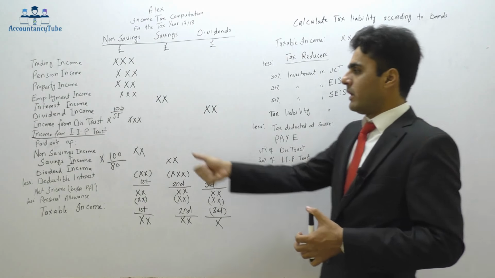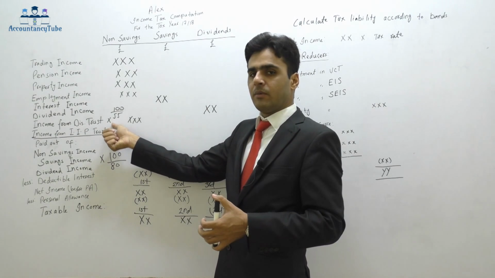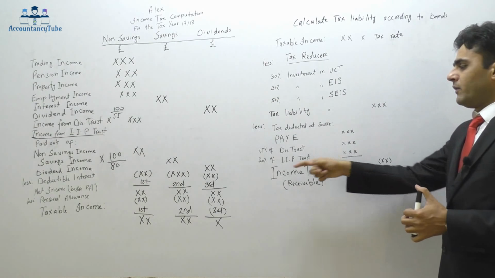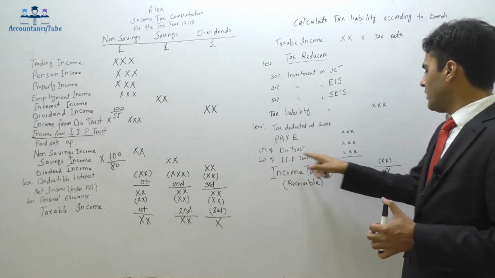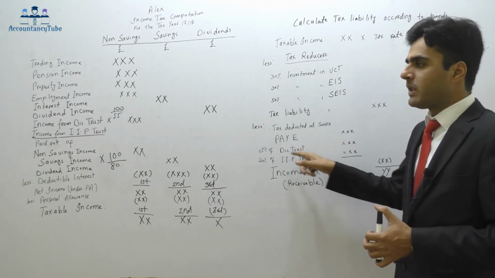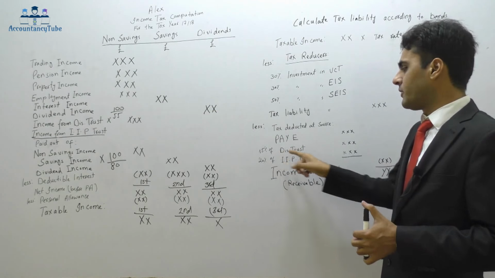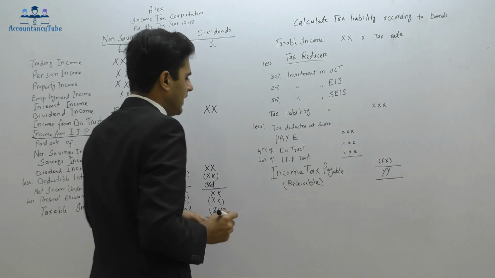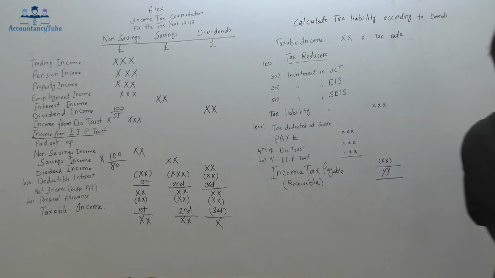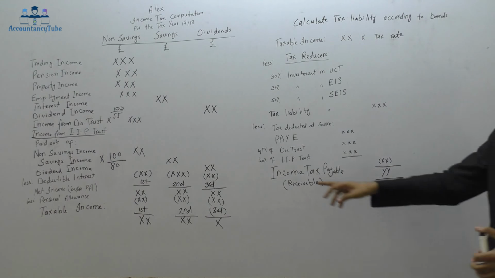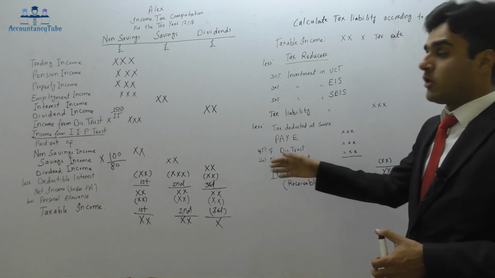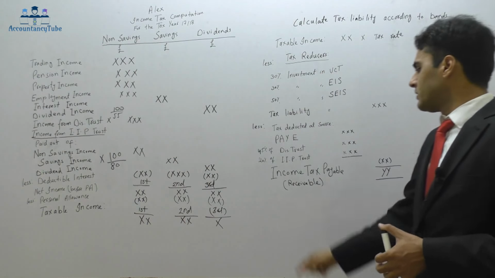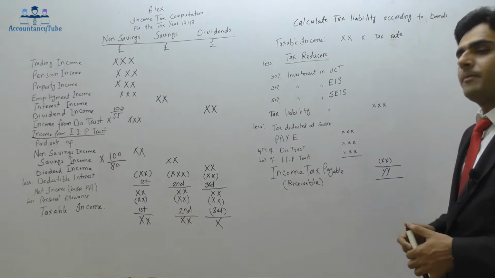All right. So tax was deducted from income from discretionary trust. How much? 45% of that. So 45% of discretionary trust, we will deduct it here. So we'll take the gross amount, take the 45% of that. It is just 45% of that. So 45% of discretionary trust, we will deduct it. Likewise, 20% of interest in possession trust, because 20% tax was deducted, wasn't it? But we have listed down as gross. So we'll take the gross amount, take 20% of that, we will deduct it here.